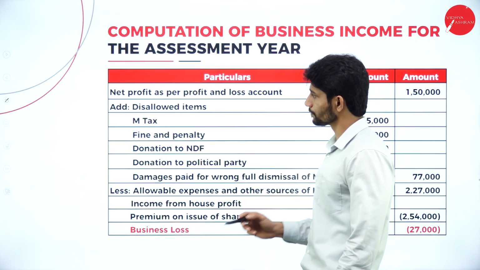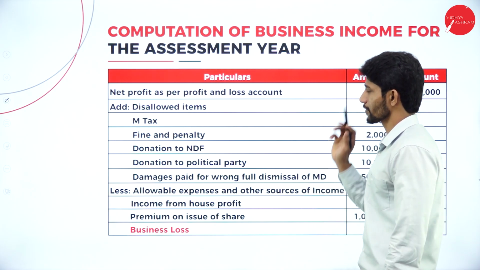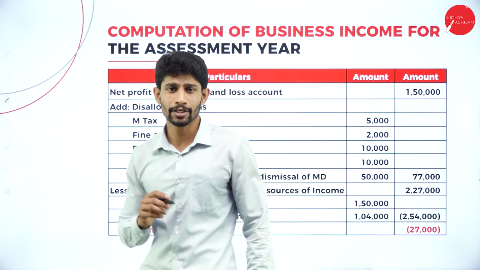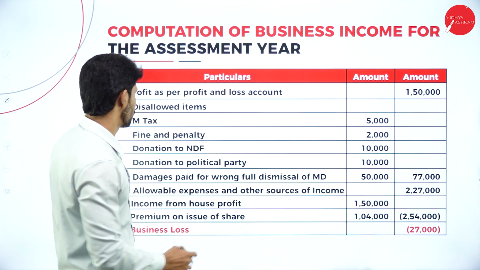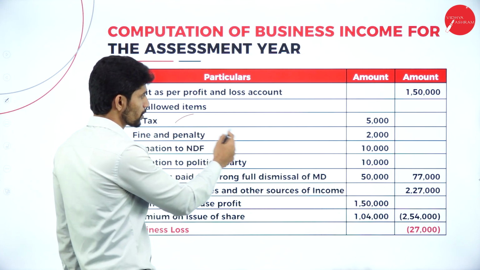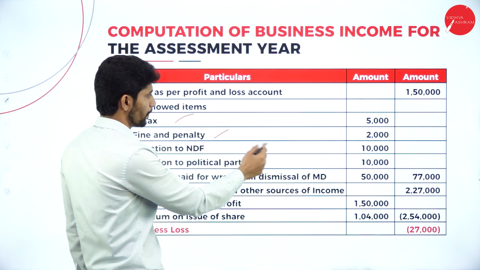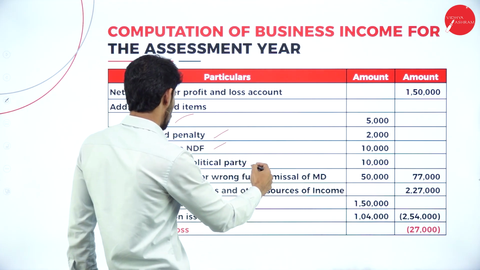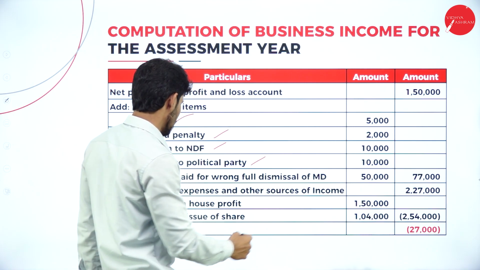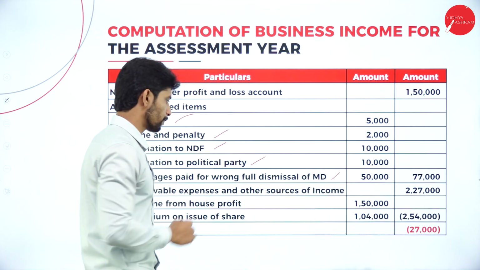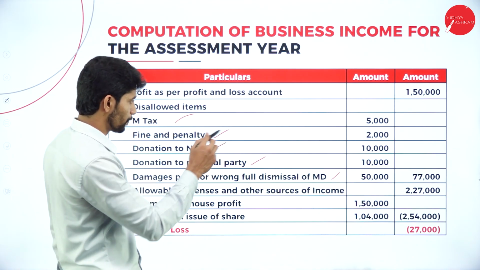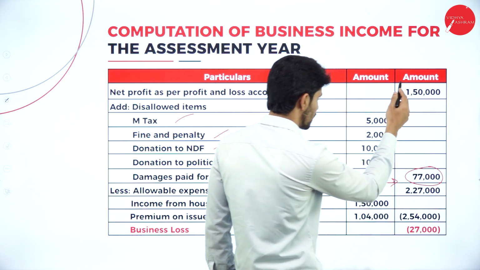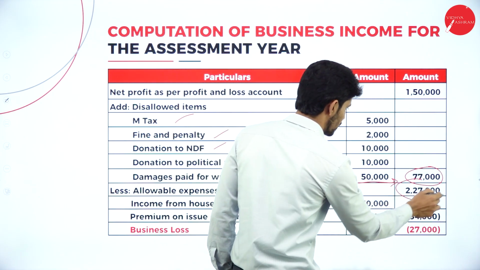So moving further, computation of business income for the assessment year. Net profit as per P&L account is rupees 1,50,000. So disallowed items: municipal tax 5,000, fine and penalty 2,000, donation to NDF 10,000, donation to political party 10,000, and damages paid for wrongful dismissal of MD 50,000. So total it, you will get 77,000. So add 77,000 with 1,50,000, you will get 2,27,000.